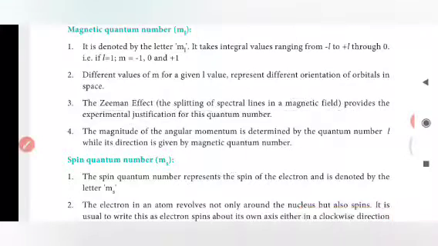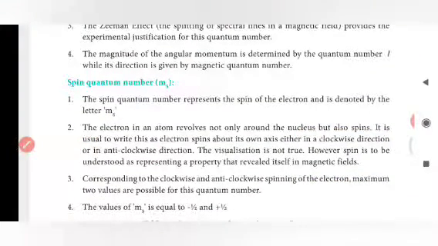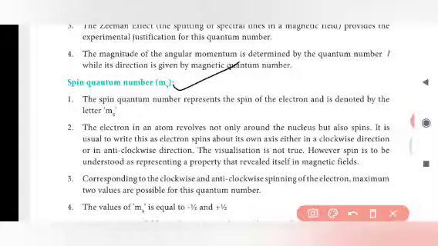Let's see the spin quantum number, which is the last quantum number. We have seen the principal, azimuthal or subsidiary, and magnetic quantum numbers, and now we discuss the last one, the spin quantum number. The spin quantum number represents the spin of the electron and is denoted by the symbol ms. The electron in an atom revolves not only around the nucleus but also spins. It has a spinning property.